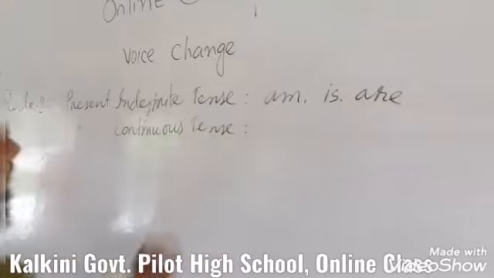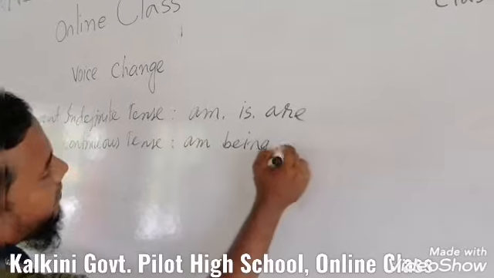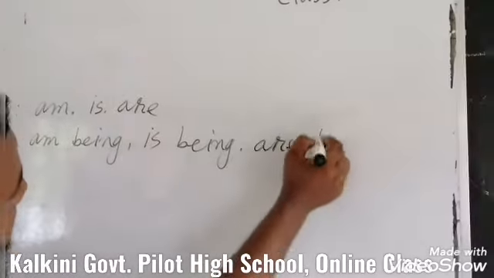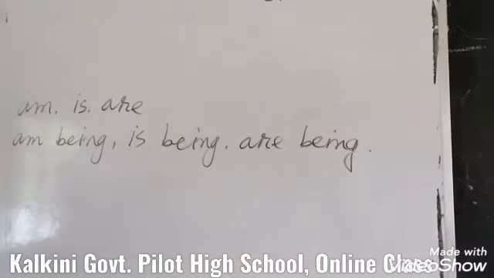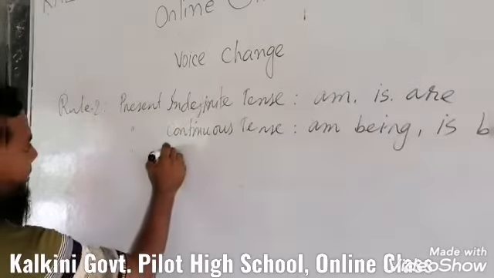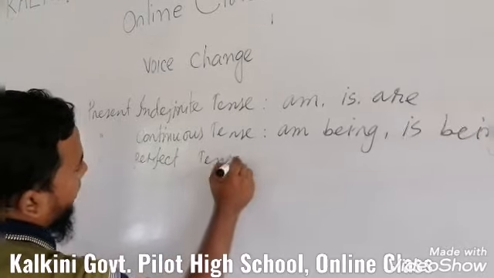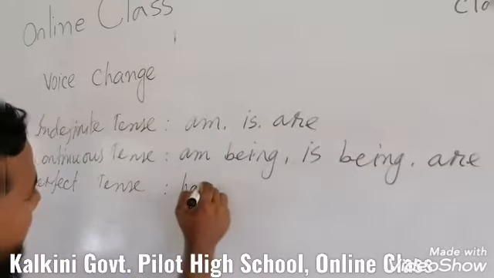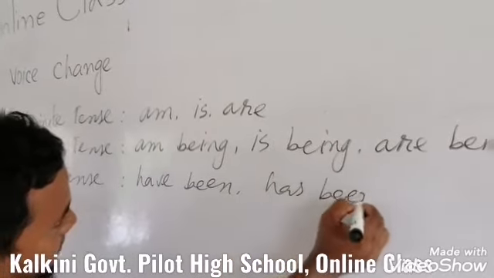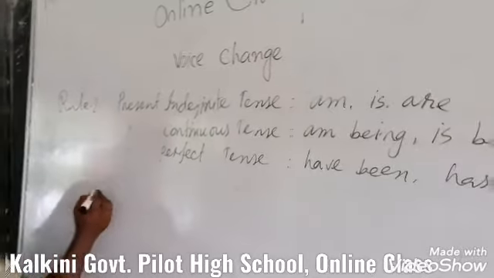for the present continuous tense, the auxiliary verbs are am being, is being, are being. My dear students, then comes the present perfect tense. For the present perfect tense, the auxiliary verbs are have been and has been. So like this we have to write the other tenses.